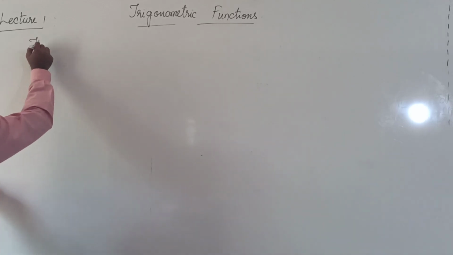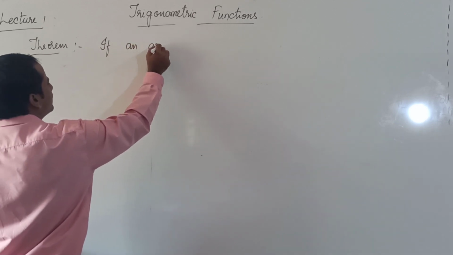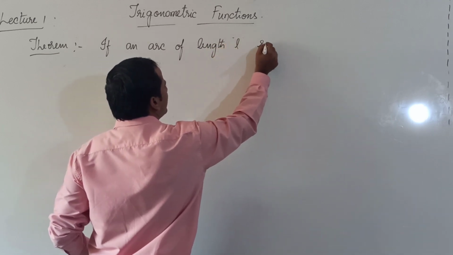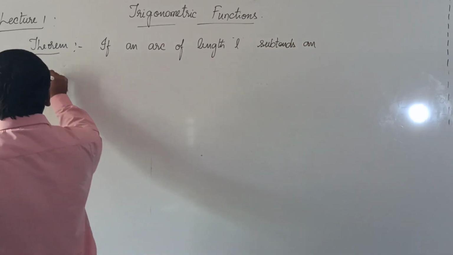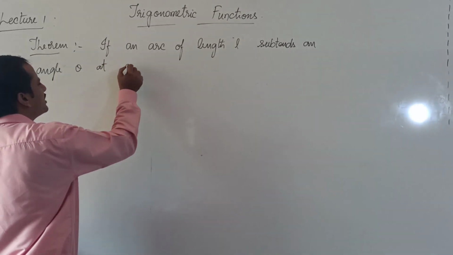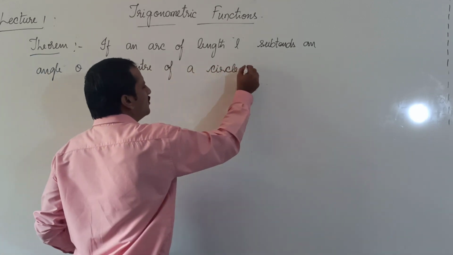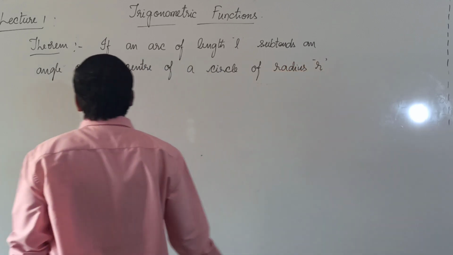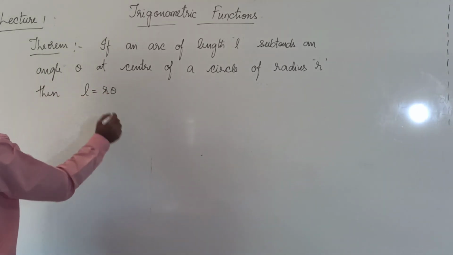Theorem: if an arc of length L subtends an angle theta at the center of a circle of radius r, then L is equal to r theta.